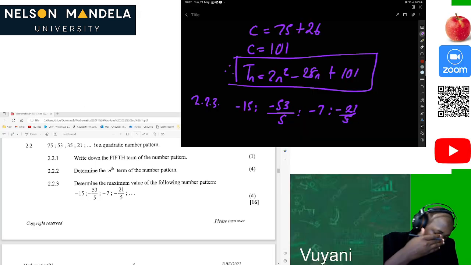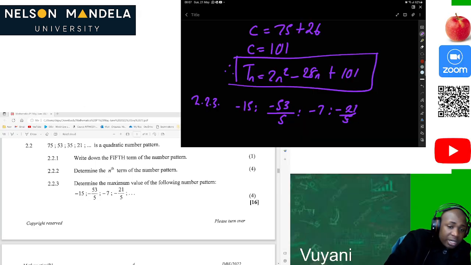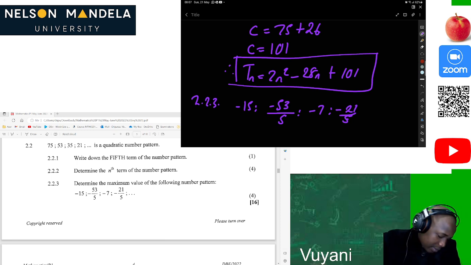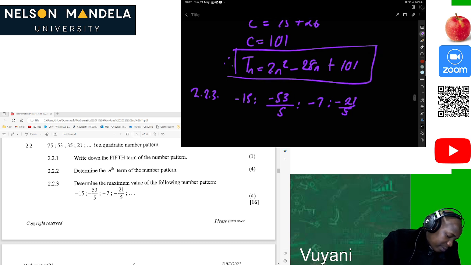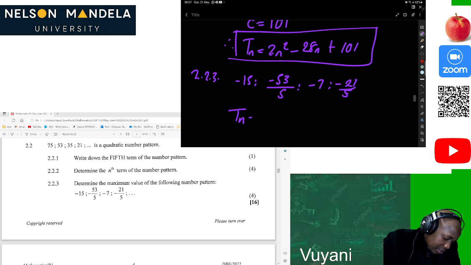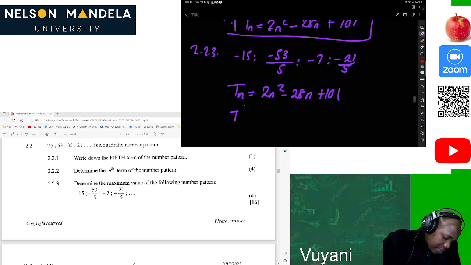From the previous question, we were able to see that we can find the maximum number. We know that Tn is equal to 2n squared minus 28n plus 101. So the first derivative of that should be 4n minus 28.